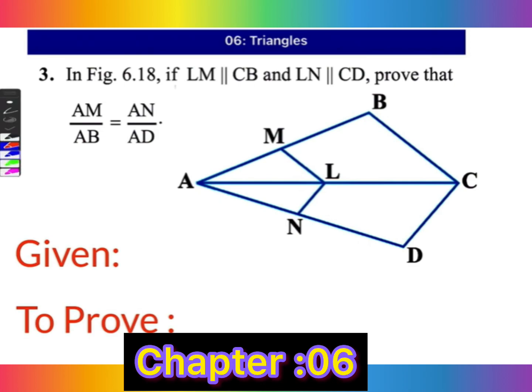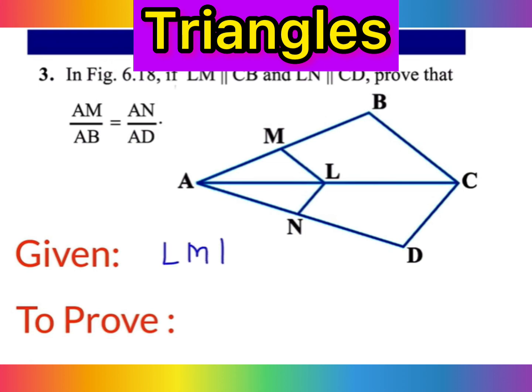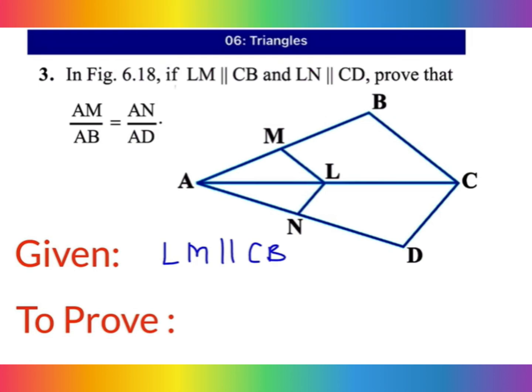First of all you will write the given things, that here is given that LM parallel to CB, and the second things is given that LN parallel to CD.